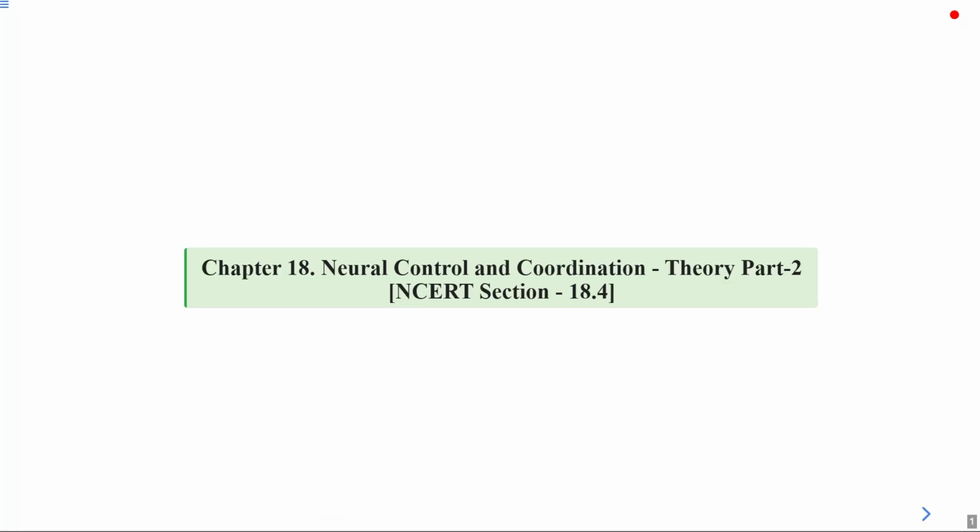Welcome, students. Today, we will explore neural control and coordination, and this will be theory part 2. And in today's session, we will cover NCERT section 18.4.